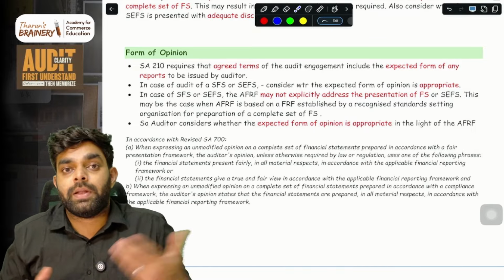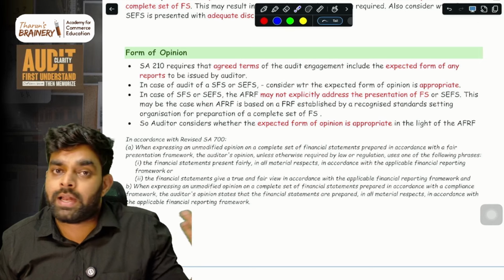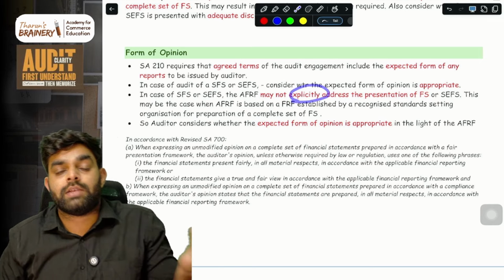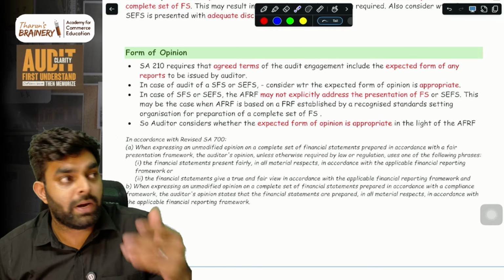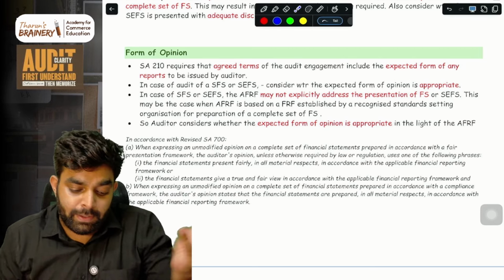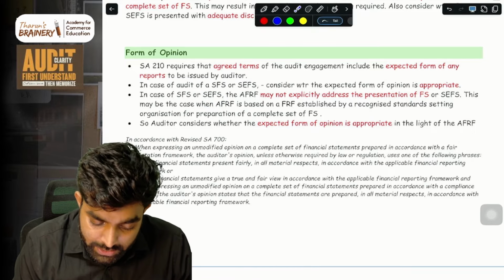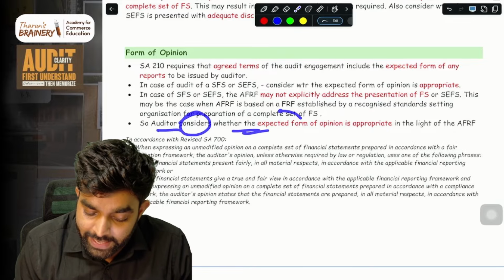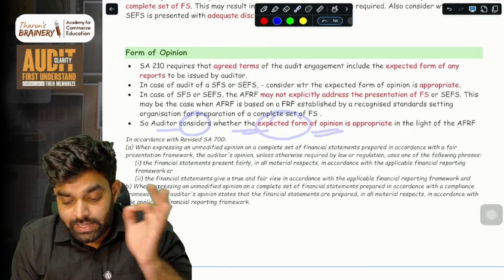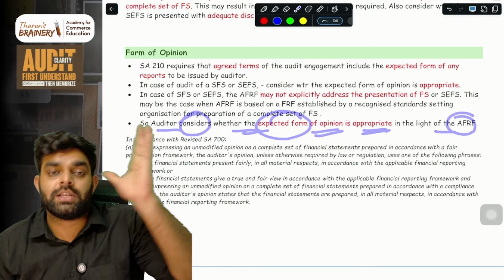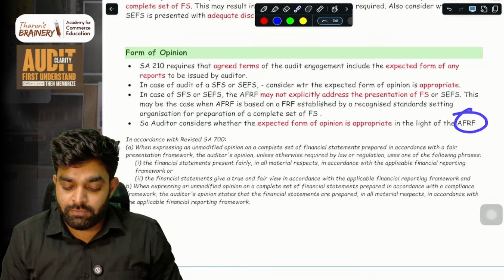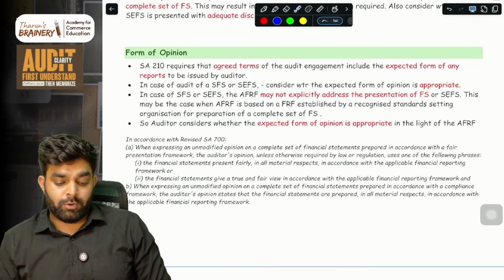It will not show how to present SFS or SCFS separately. But the company is using that for preparing SFS and SCFS. So in that case, what should the auditor do? The auditor should consider whether the expected form of opinion is appropriate in the light of the financial reporting framework.